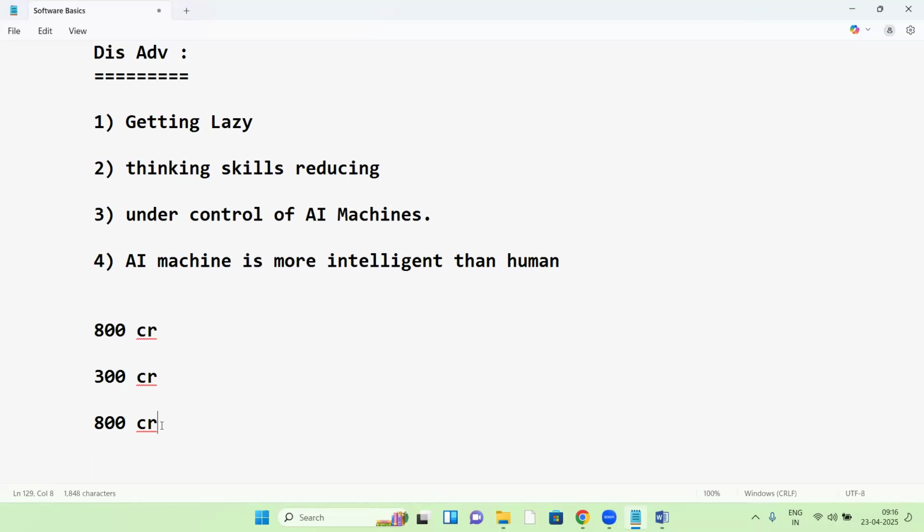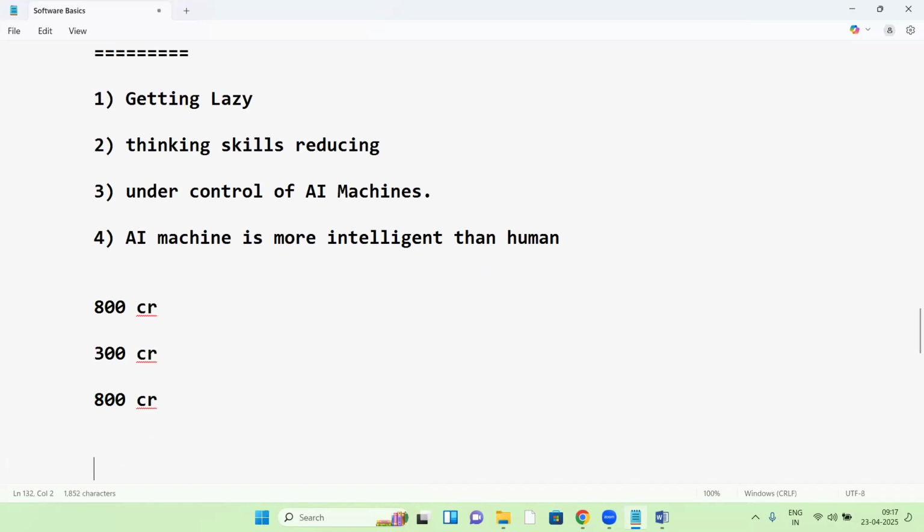In the 90s period, we didn't have this much technology. Even without technology at that time, we were able to serve all people because the population was very small. But now the population is 800 crores. To meet the requirements of 800 crores of people, not only human efforts but also technology help is necessary, right? Fine. That is the present scenario.